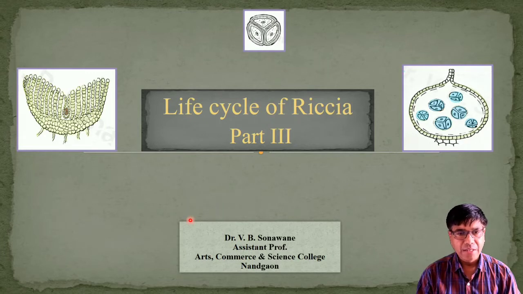Student, as you have read the title that this is part third, I will just revise what we have studied in part first and second. So, in part first we studied the systematic position, habit and habitat, external morphology of thallus and internal structure of thallus. And in part second we studied reproduction of Riccia, vegetative and sexual reproduction.